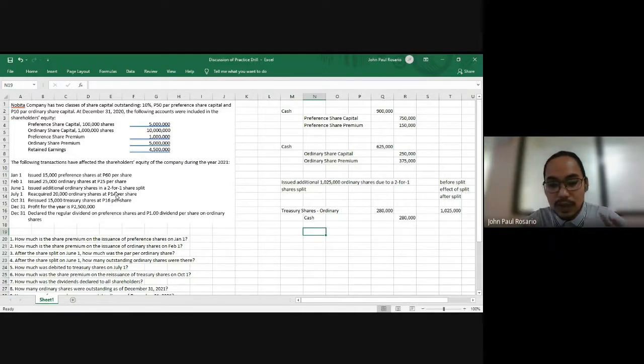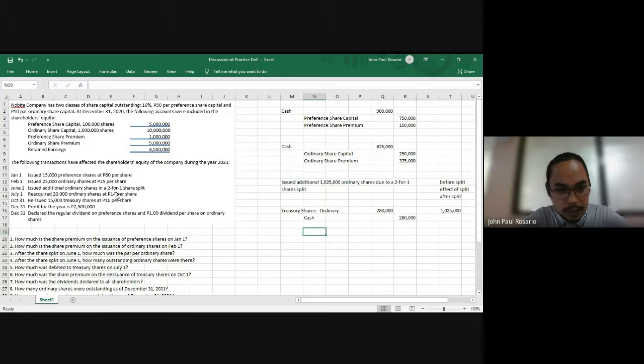However, treasury shares, when reissued, are a form of reissuance. It's not a form of original issuance. Thus, when selling or reissuing treasury shares, the corporation can sell them below their cost, which could be below or above par.